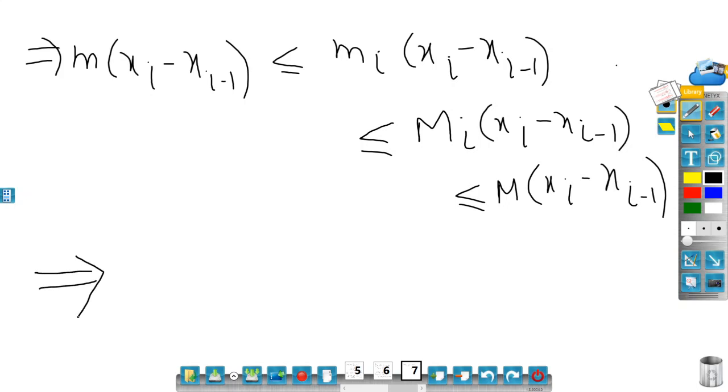Then take summation, or add n inequalities, then what I'll get is as follows. When I take sigma, m is constant, so it comes outside.